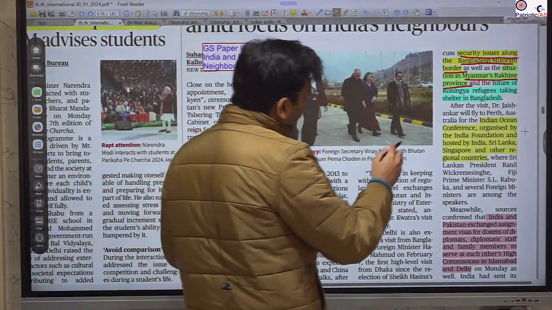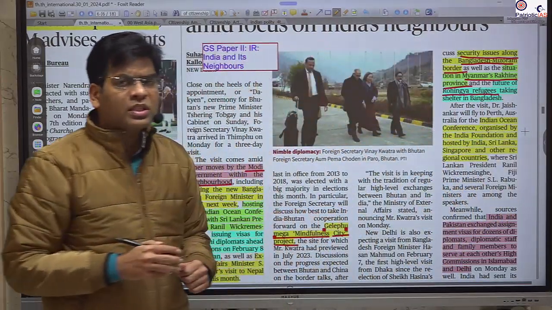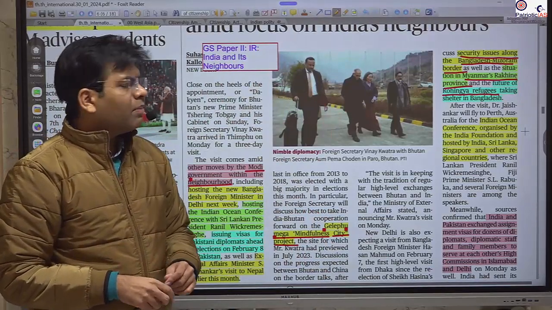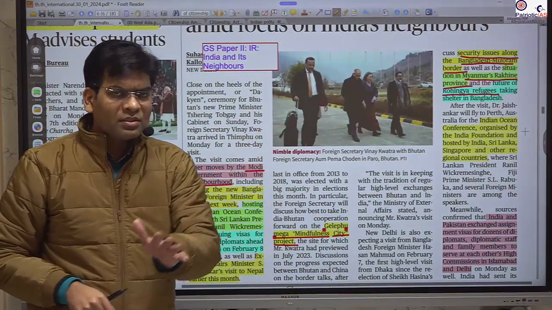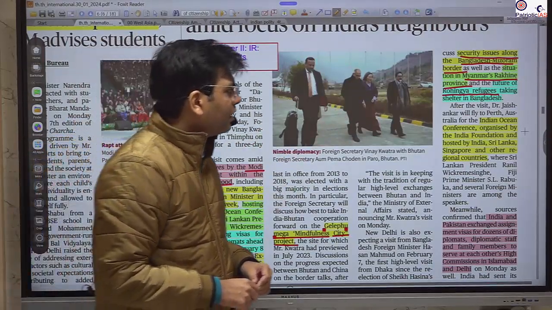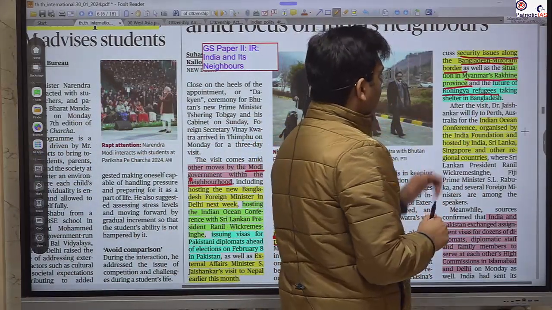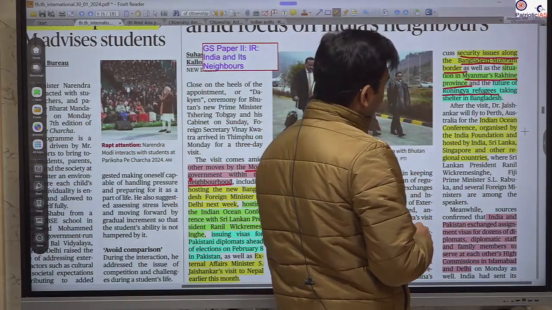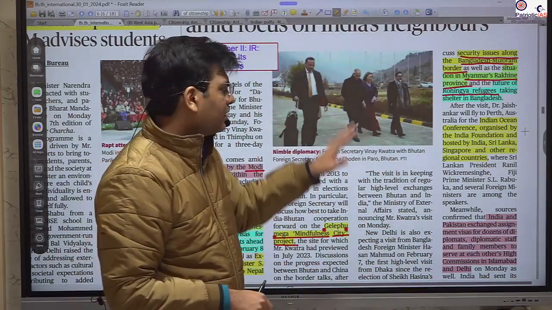The Rohingya refugees have faced persecution in Myanmar. So Bangladesh wants their settlement and repatriation in a proper manner into the Rakhine province, which is part of Myanmar. You should know this Rakhine province is one of the units of Myanmar, and Rohingya refugees belong to this Rakhine state.